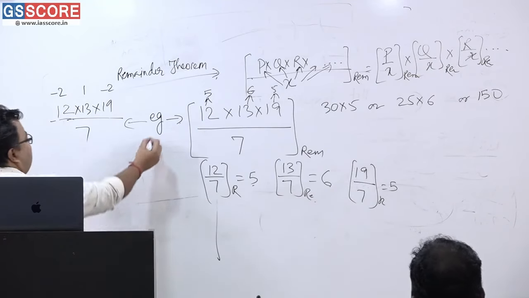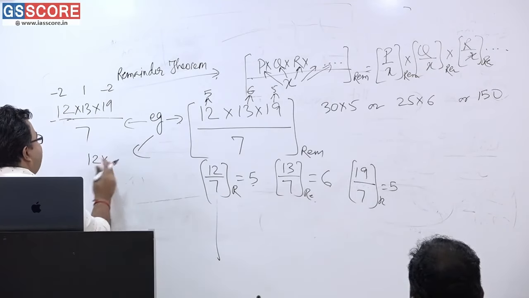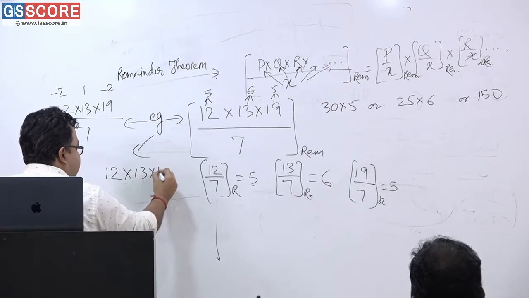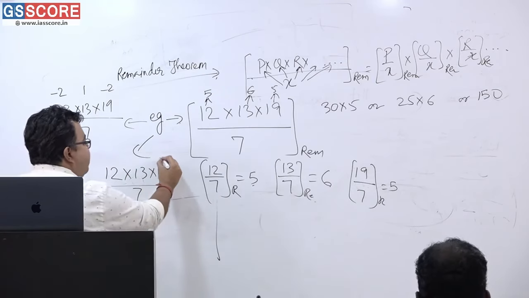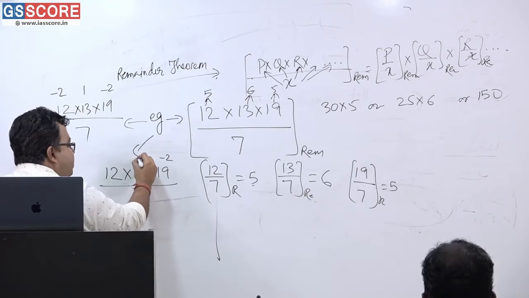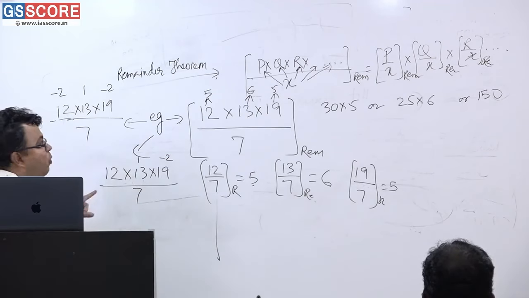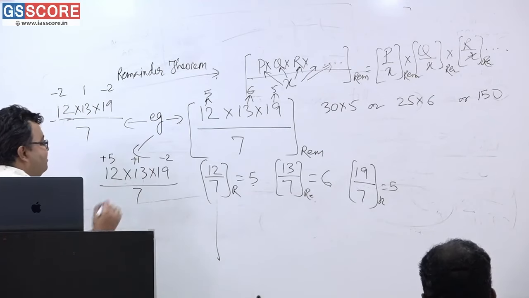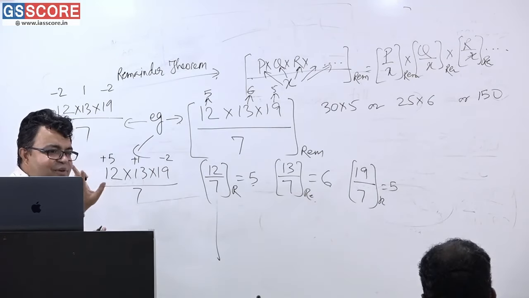You will be saying, sir, please do it like this. Okay, whatever you say, we will do. Fine? I will do it again like you said. Please tell me. Here I write minus 2, here I write 1, and here I write what? Not minus 2 but plus 5. Am I correct? Chalega na? 7 1s are 7, plus 5 is there.